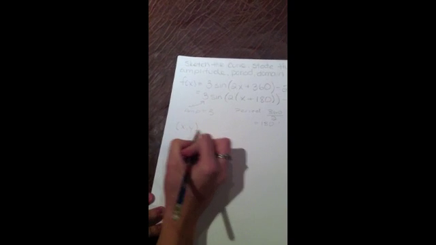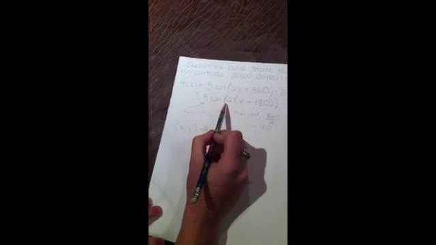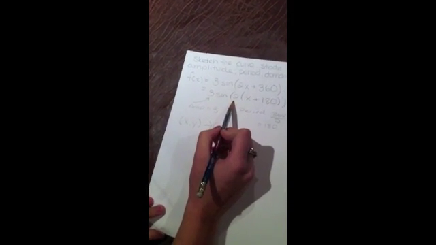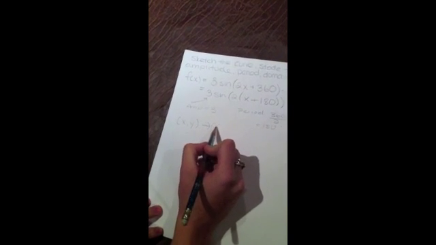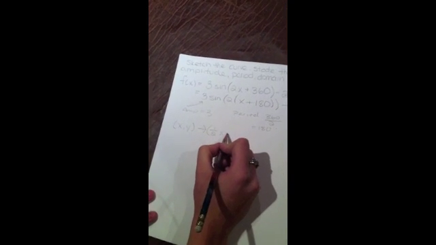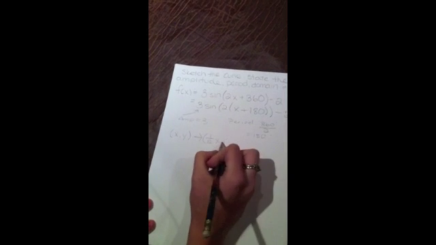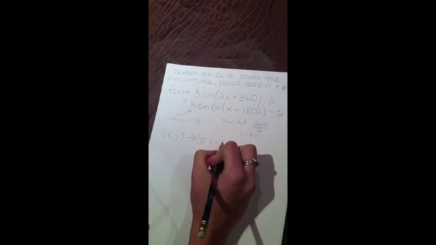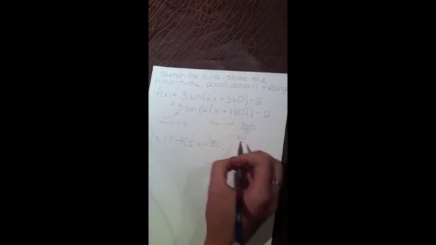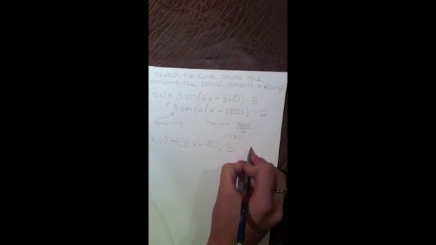So we start with x, y. Now we have a horizontal compression by a factor of 1/2. So we have 1/2 x minus 180. And to the y's, we have a vertical stretch by a factor of 3 and a shift down by 2.